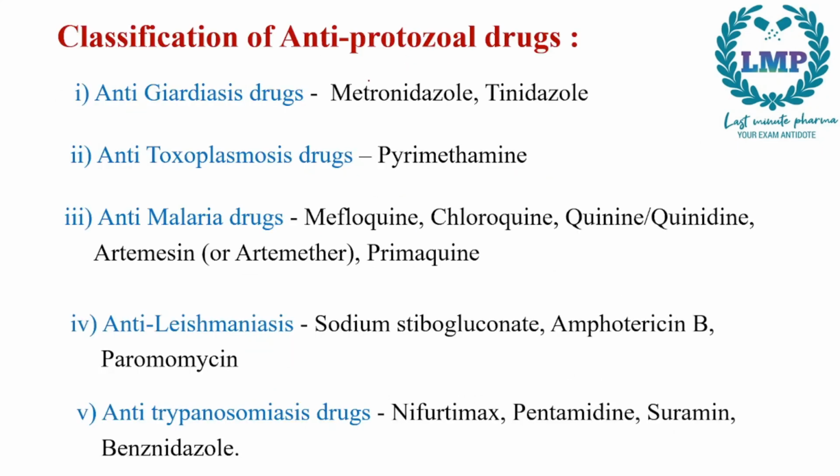Next, we have antiprotozoal drugs. We will look at all the antiprotozoal drugs according to the disease which they cause. For anti-giardiasis drugs we have metronidazole and tinidazole. For anti-toxoplasmosis we have pyrimethamine. For anti-malarial drugs we have mefloquine, chloroquine, quinine, quinidine, artemisinin like artemether, arteether, and primaquine. In anti-leishmaniasis, we have sodium stibogluconate, that is SSG, amphotericin B, and paromomycin. In anti-trypanosomiasis drugs, we have nifurtimox, pentamidine, suramin, and benznidazole.